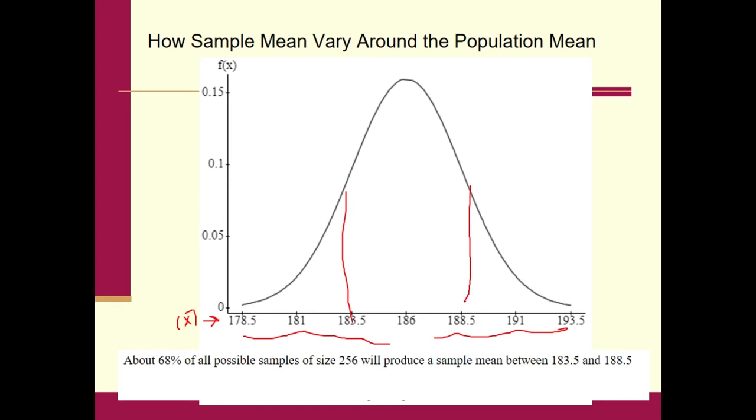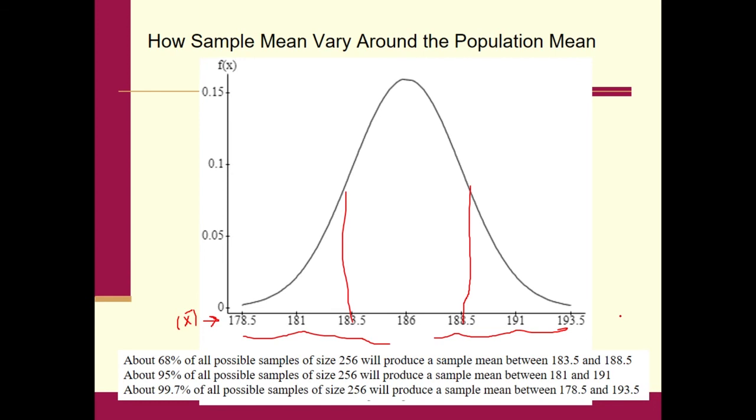We know that 68% of all the samples will produce something between 183.5 and 188.5 for a sample mean. And then you can keep on going for 95 and 99.7. So notice pretty much all of them are going to be contained between 178.5 and 193.5.